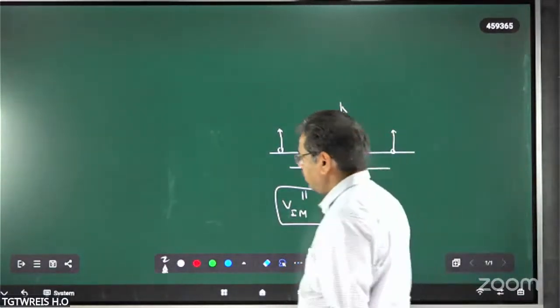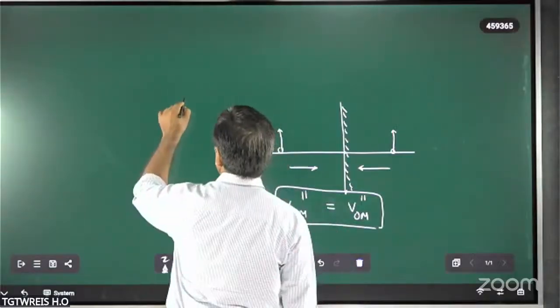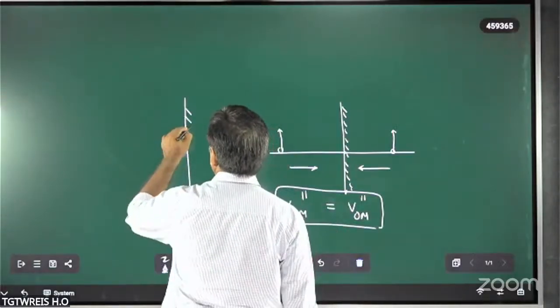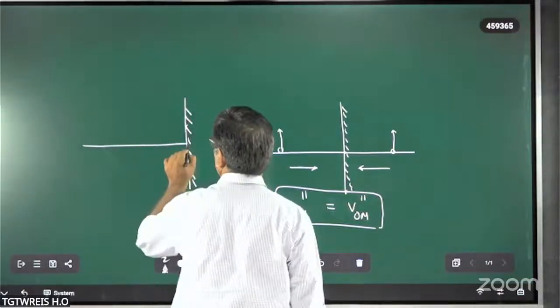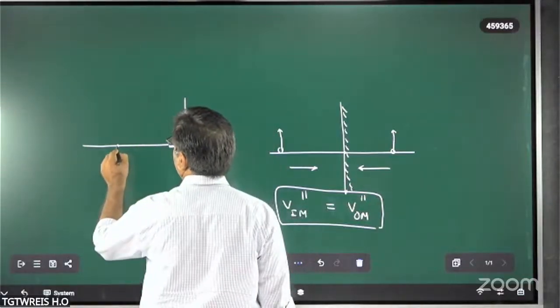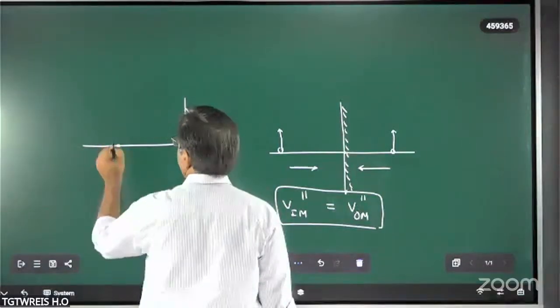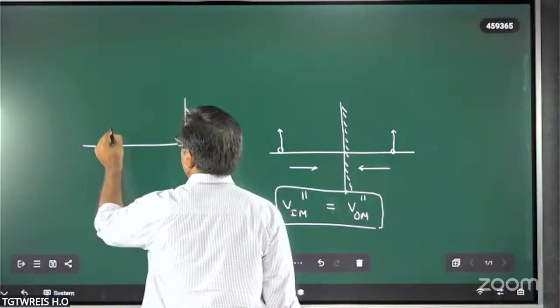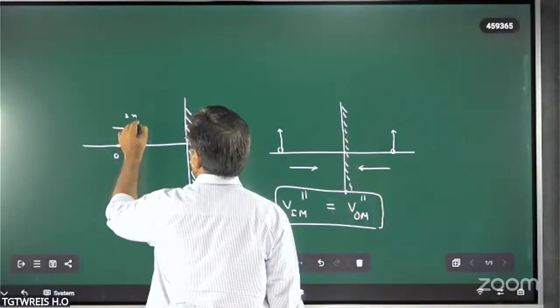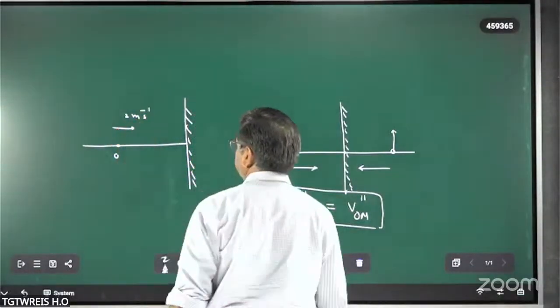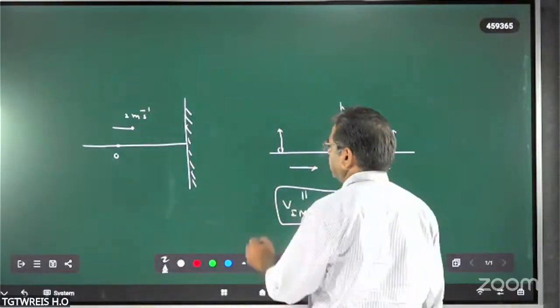Now let us check out a small problem here. For example, here the object is there. For example, say it is approaching the plane mirror with a speed of 2 meters per second.